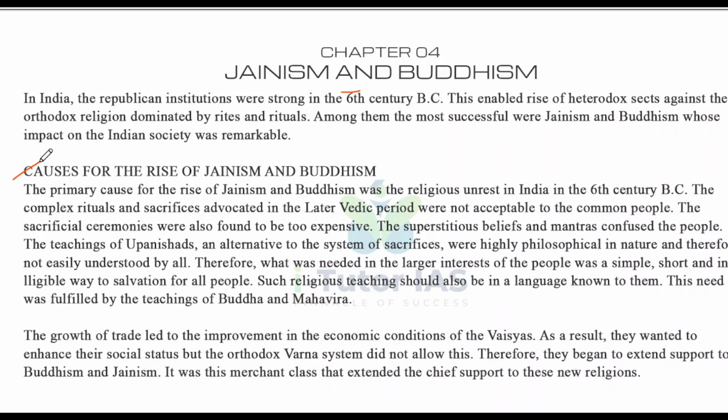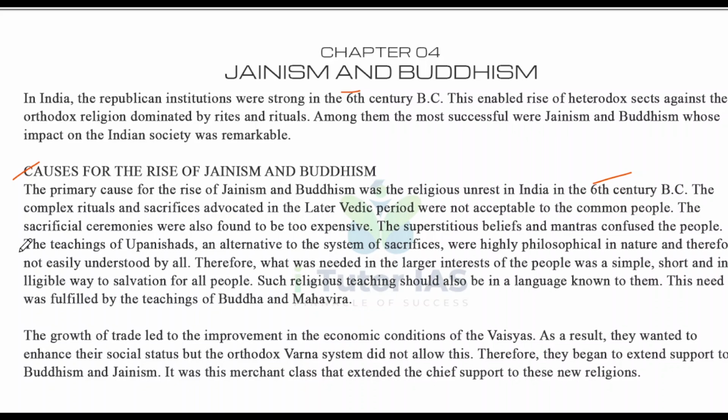Now, the causes for the rise of Jainism and Buddhism. The primary cause was the religious unrest in India in the 6th century BC because of the Vedic age. The complex rituals and sacrifices advocated in the later Vedic period, which we discussed in the last chapter, were not acceptable to the common people. The sacrificial ceremonies were also too expensive, and the superstitious beliefs and mantras confused the people.